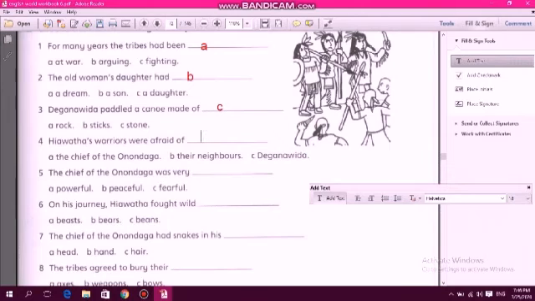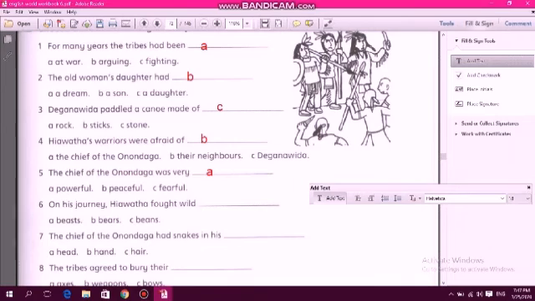Hiawatha's warriors were afraid of the chief of the Onondaga, their neighbors, Diganawida. The answer is B, their neighbors. Number 5, the chief of the Onondaga was very powerful, peaceful, or fearful. Of course, powerful. On his journey, Hiawatha fought what?